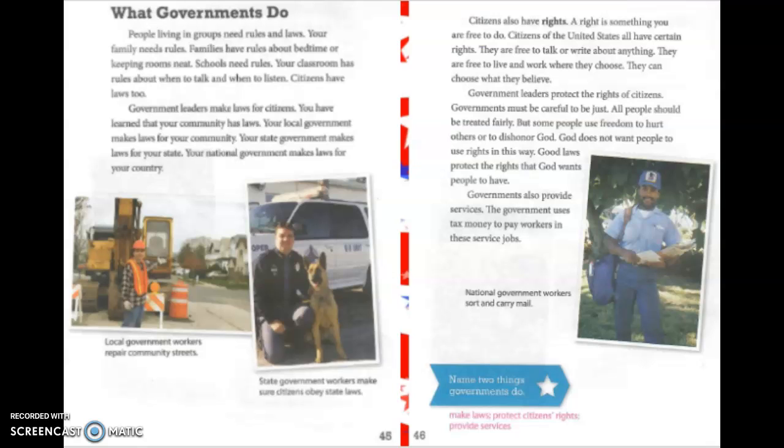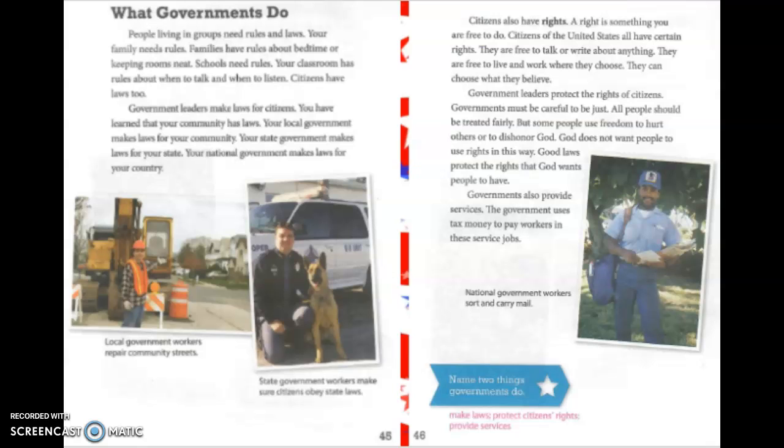Citizens also have rights. A right is something you are free to do. Citizens of the United States all have certain rights. They are free to talk or write about anything. They are free to live and work where they choose. They can choose what they believe. Government leaders protect the rights of citizens.